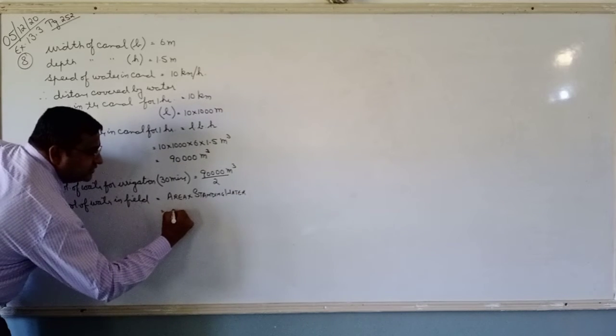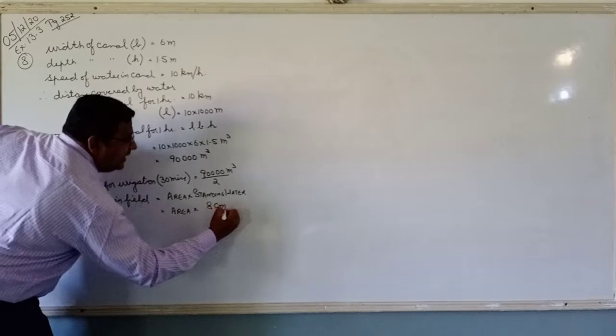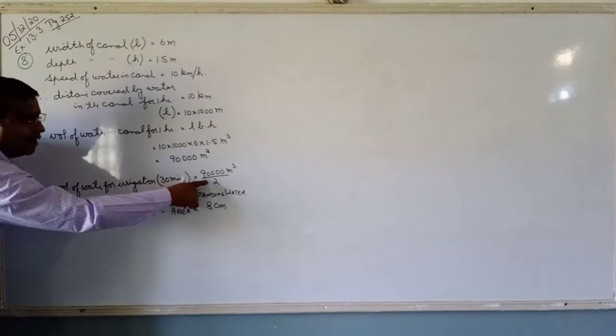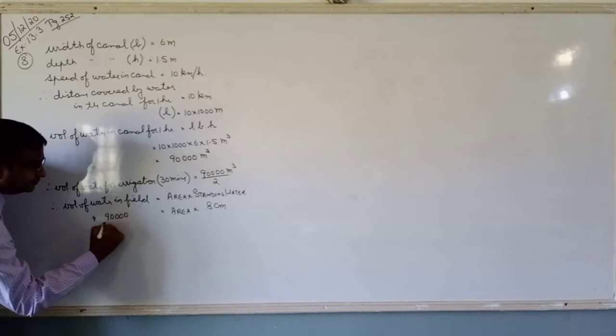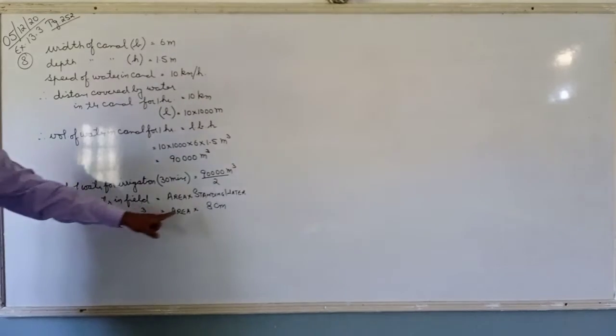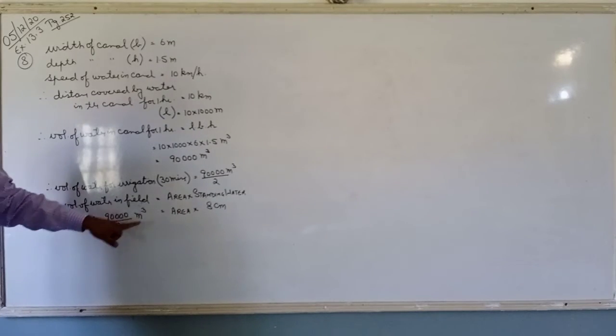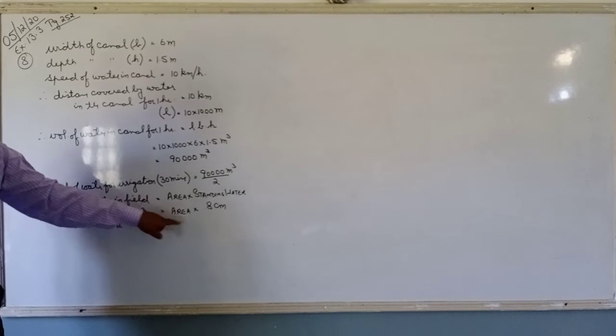How much is the height of the standing water? Area multiplied by height, which is 8 centimeters in the question. And how much is the water in the field? It is equal to 90,000 upon 2 meter cube. Can you see? This is in centimeter, this is in meter. We need to convert this into meters, so therefore we will get the area.